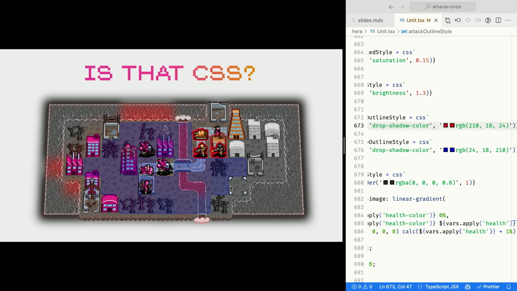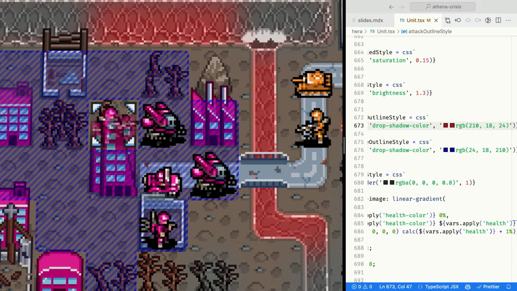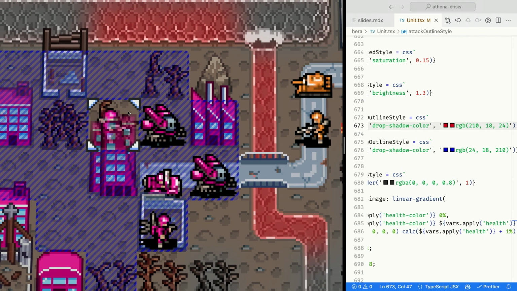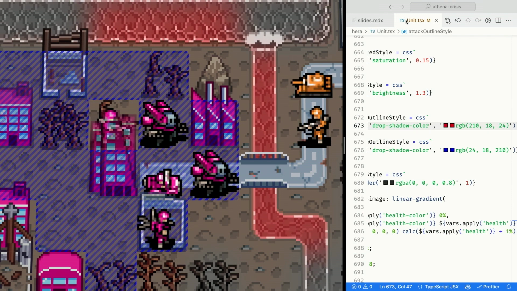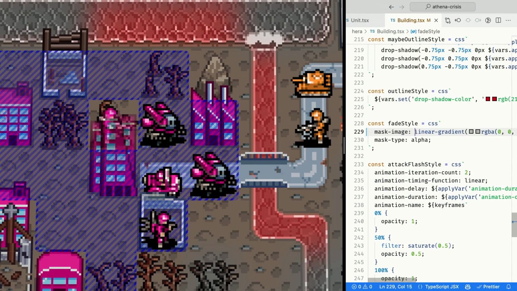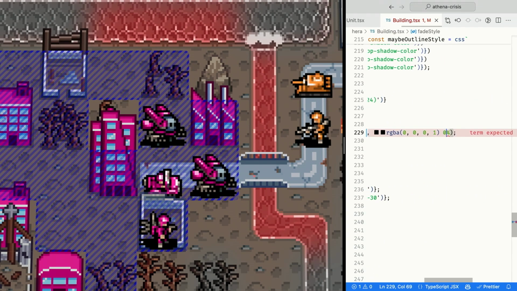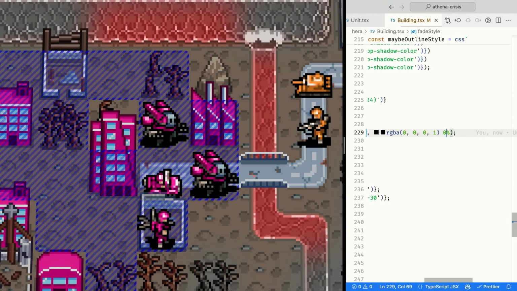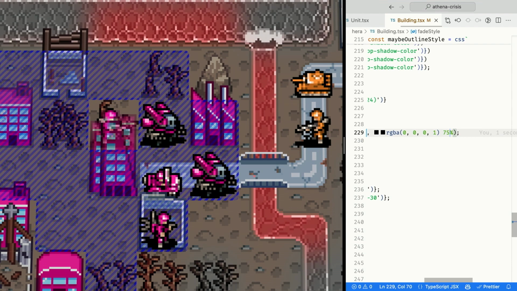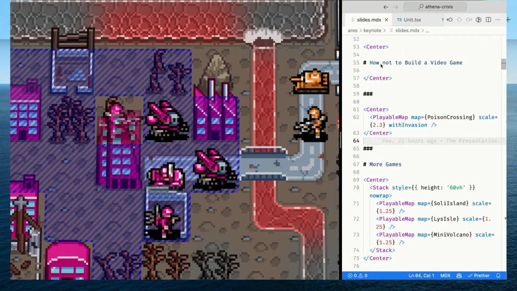When we zoom in here a little bit, you can see this building here. There's a unit behind it. And when there's a unit behind one of these tall buildings, I try to fade out the building so that you can see that there's something going on behind. That's actually just a mask image with a linear gradient. And so if we get rid of that gradient, you'll see how that building is not transparent. It doesn't have this fade applied to it anymore.